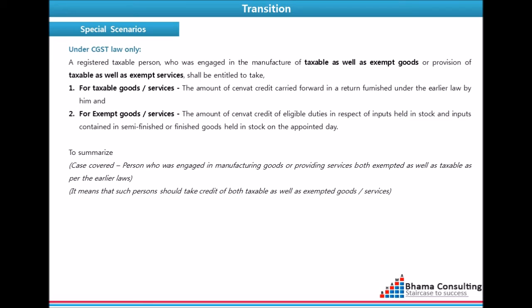Please note the eligible duty here were discussed a few minutes ago. It means the provision for such a person indicates that such person should take credit in respect of both taxable as well as exempted goods or services.